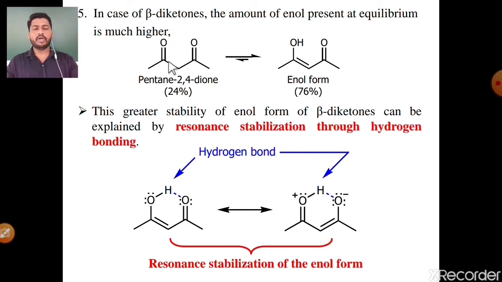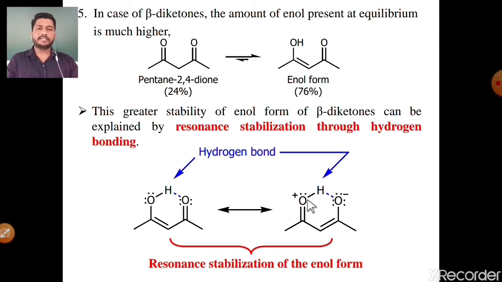When this diketone molecule is converted into its enol form, the enol is stabilized by resonance. See this enol structure: the electron pair of this oxygen participates in delocalization, then the pi electron shifts to the next position, then the pi electron is shifted towards oxygen, meaning O minus is converted into OH. Then again the electron pair participates in delocalization, and it gives the first structure. The first gives the second structure and the second gives the first structure, meaning there is a strong resonance between these two structures, and due to this strong resonance the enol form of the diketone molecule is more stable than its keto form. Okay.